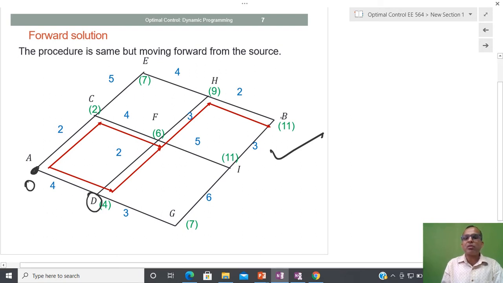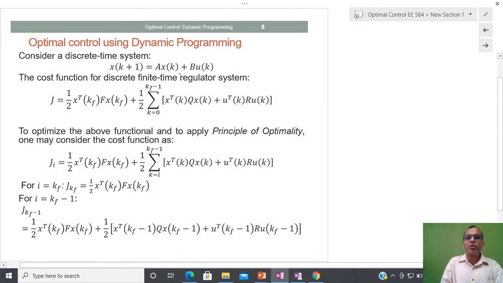The meaning of backward solution is, if I know the final state, then from the final state I will take this as a reference cost, the cost associated with this, whatever it is, if I start here, that is 0 or some non-zero value, if something is given, and after that I will start, and using the principle of optimality, the total cost is just the linear combination of all costs.